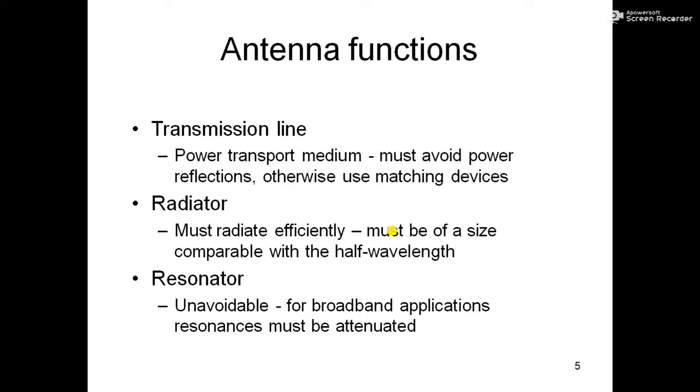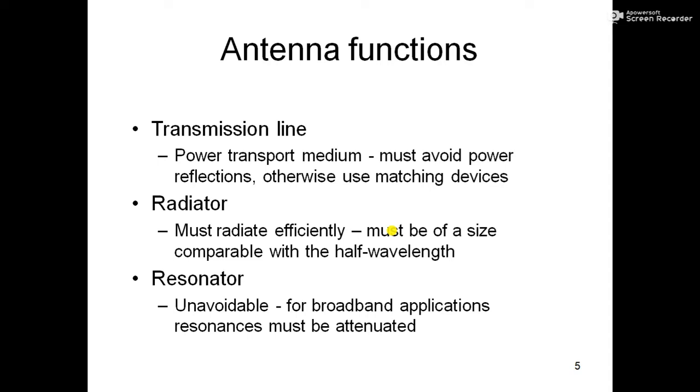Next comes the radiator. It must radiate efficiently, because radiation efficiency is another broad topic in antenna design. The radiator is the main radiating part, or the main antenna, and it should radiate very efficiently. It must be of size comparable with the half wavelength. So this is what I already discussed. The size of the antenna depends upon the frequency at which it is intended to be used.